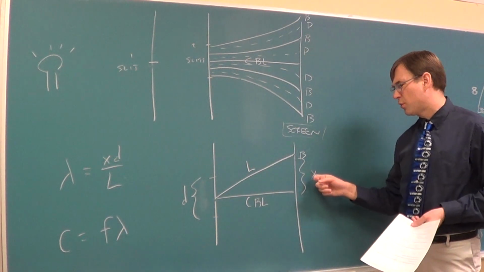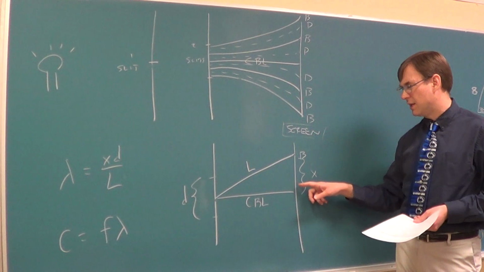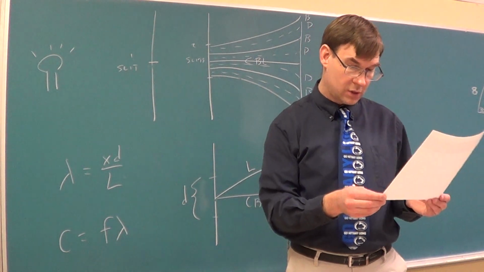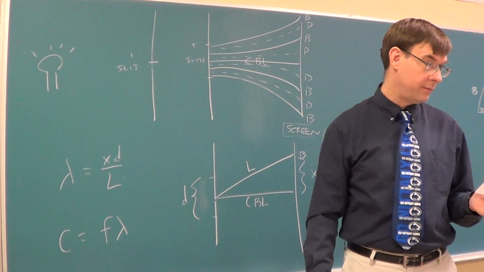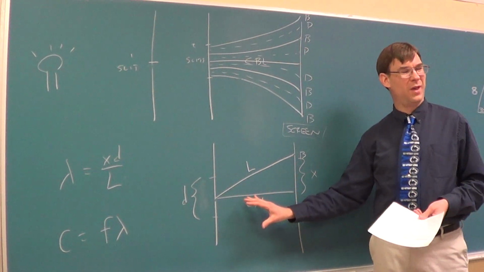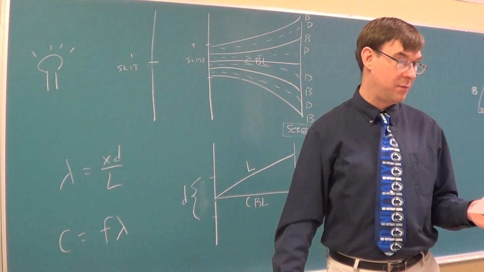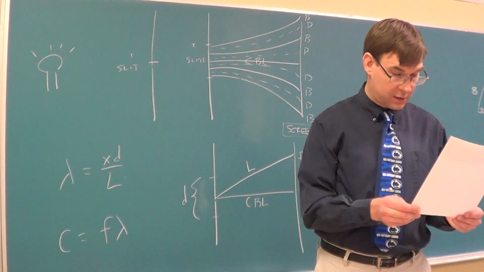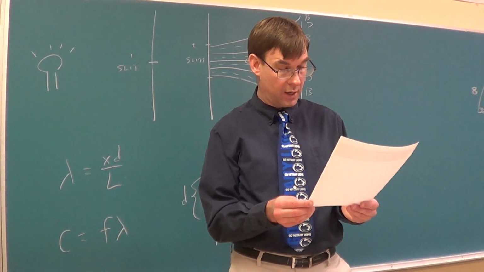Then the X, let's do the preview on the screen, because the X is found on the screen. It's on the screen the distance from central bright line to first order bright line. So X is distance on the screen from first order bright line to central bright line. And having this picture already drawn may help you do the words for those. Personally, I would not be memorizing those phrases. I'd be looking at the picture and talking my way through it. But the D is the distance between the slits, the L is the length of that first order bright line, the X is the distance on the screen from first order bright line to central bright line.